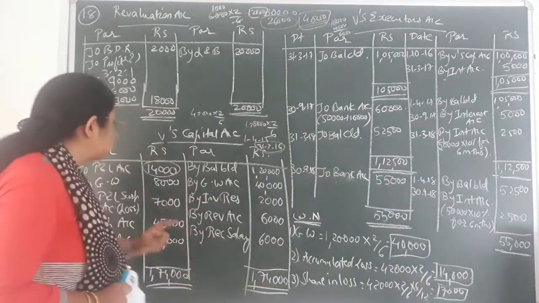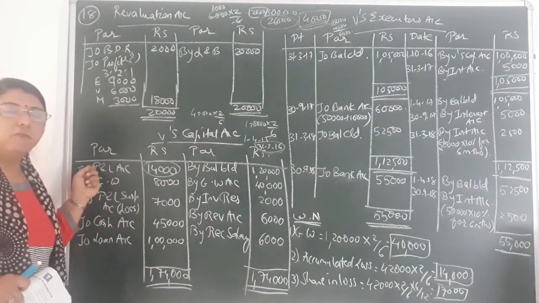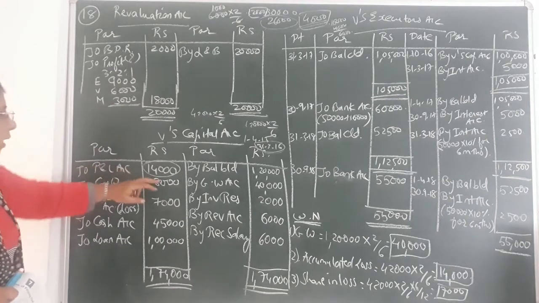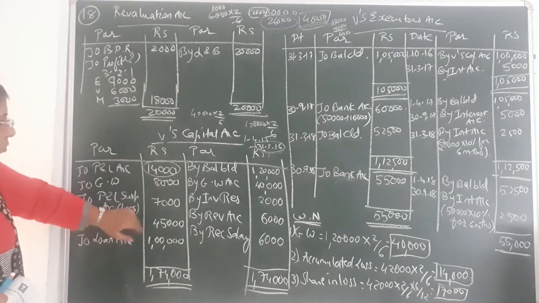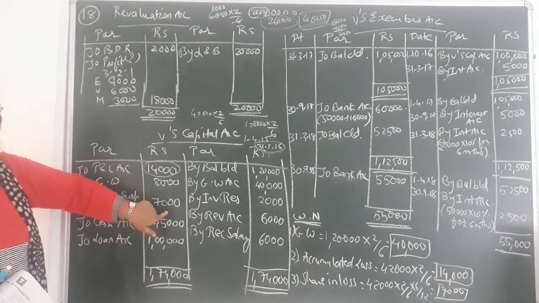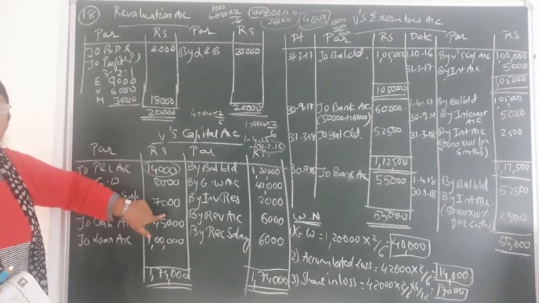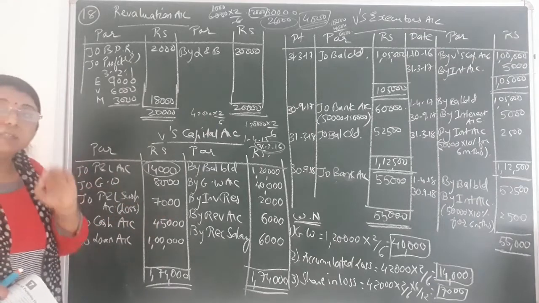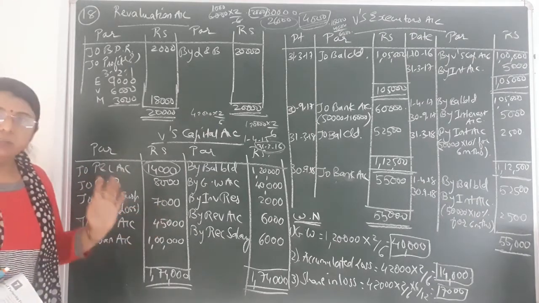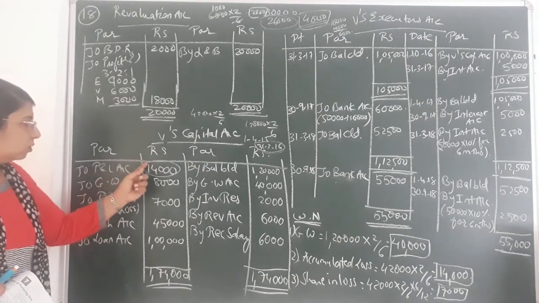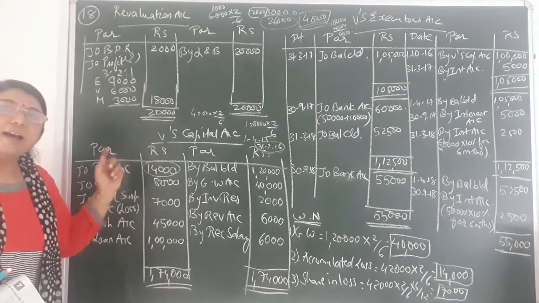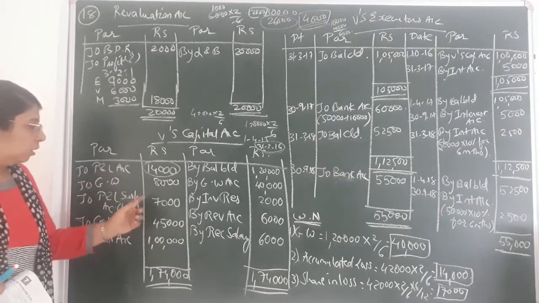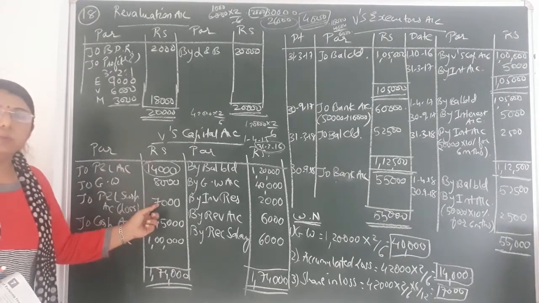Both these loss entries I have shown on the debit side of V's capital account: to P&L account, that is the accumulated loss 14,000, and to P&L suspense account, that is loss, the share in loss of the partner whose death has occurred for only 6 months, which came to rupees 7,000. Okay, so understood the difference. This is accumulated loss and this is a share in loss on the basis of last year's profit or loss. So this is 40,000 and this came to rupees 7,000.